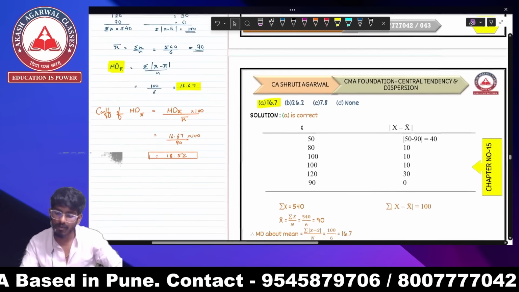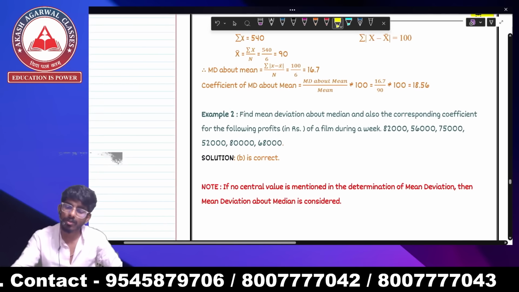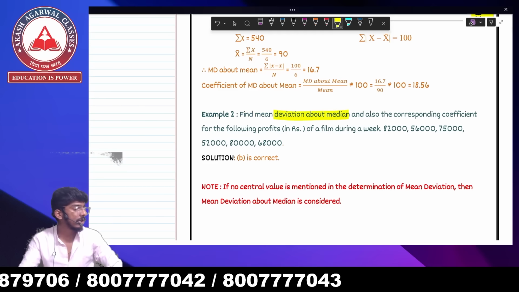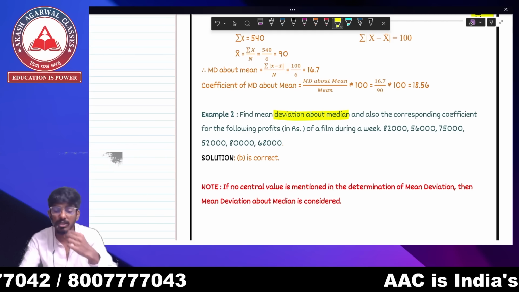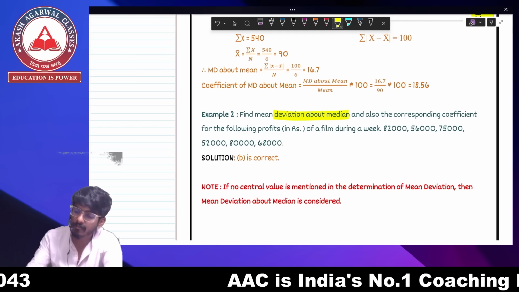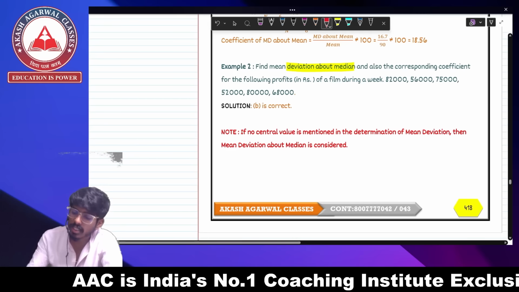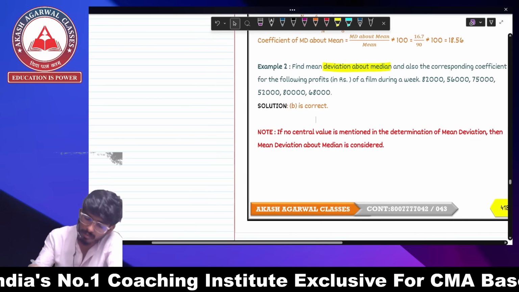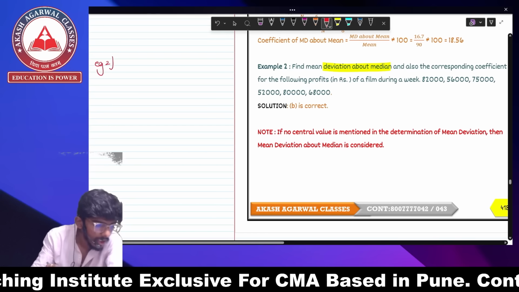Now we'll solve one more question, which is going to be mean deviation about median, so you all will get an idea how to solve. In the first example we solved a question for mean deviation about the mean. Now we are going to solve a question about median. You all know that the data is supposed to be arranged in ascending order first. Let's solve example number 2. Everybody is going to solve with me.